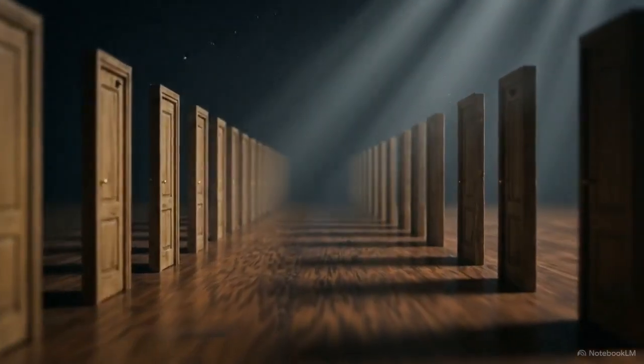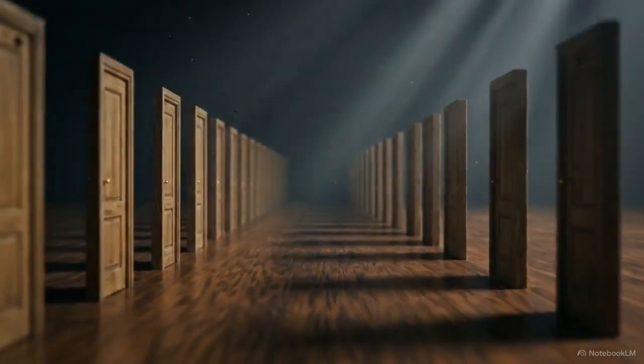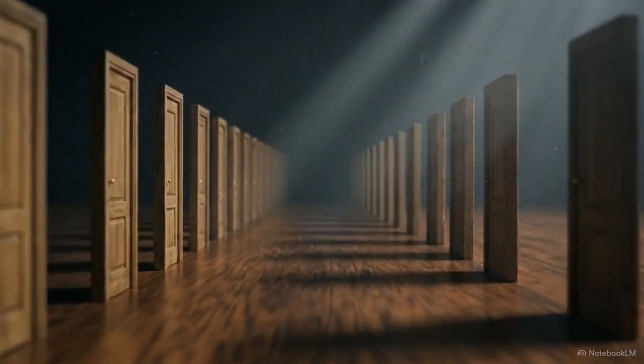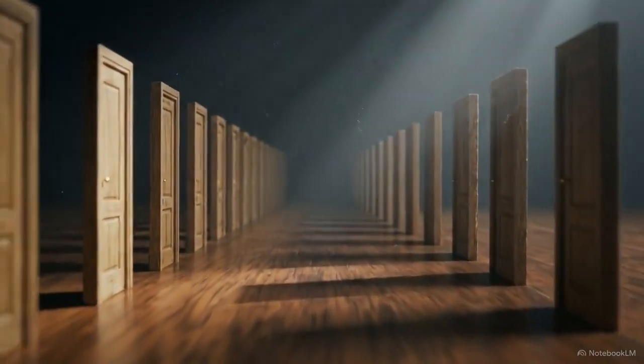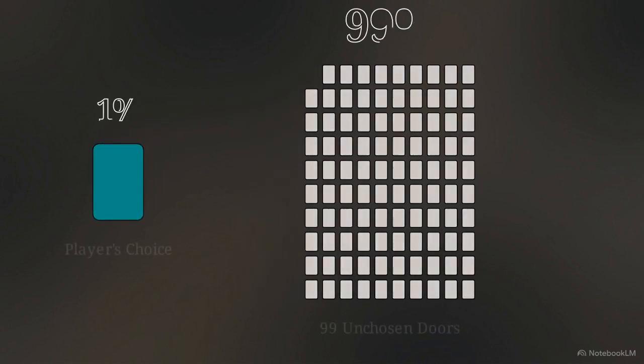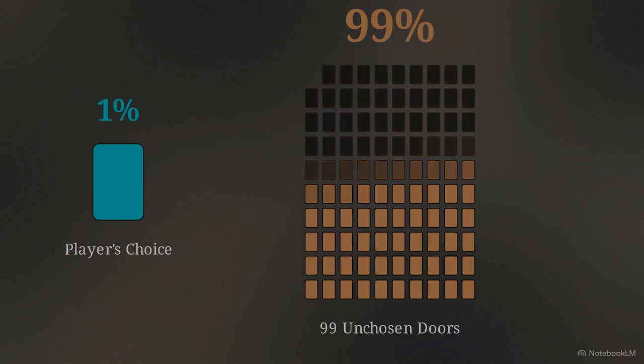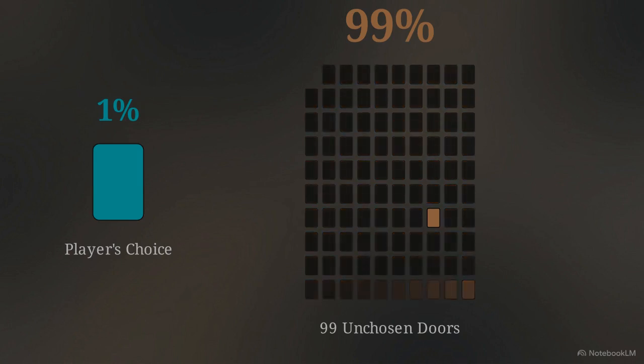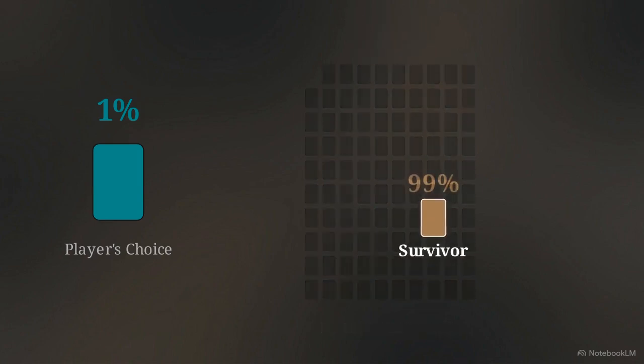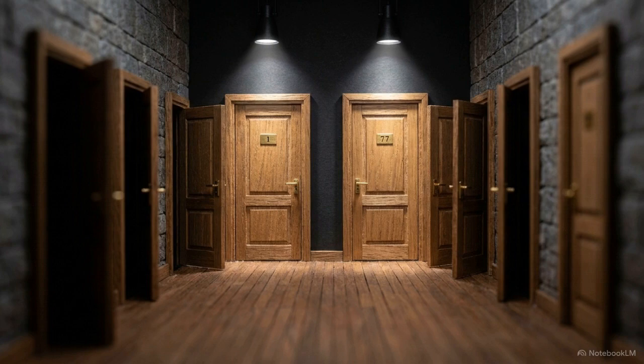We can expose the flaw in this logic by magnifying the scale. Imagine a dark hallway lined with 100 identical doors. The player chooses door 1. Out of 100 options, the probability that they are correct is remarkably low. The host, knowing the prize's location, walks down the hall and intentionally opens 98 empty doors. He actively avoids the car every time. When he finishes, only door 1 and door 77 remain closed.